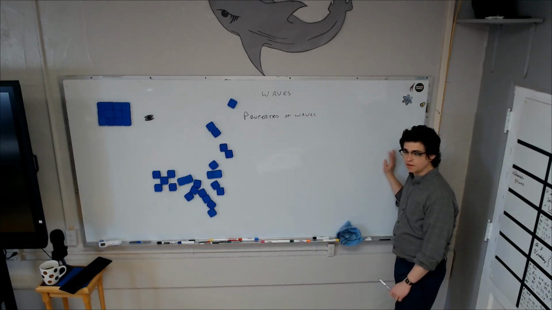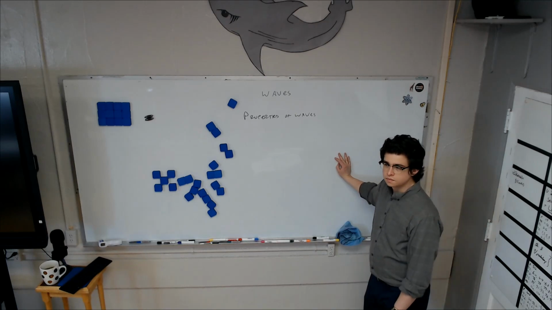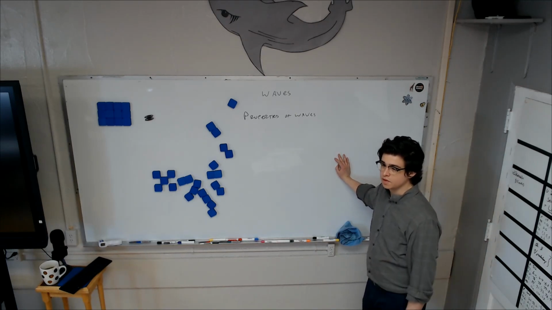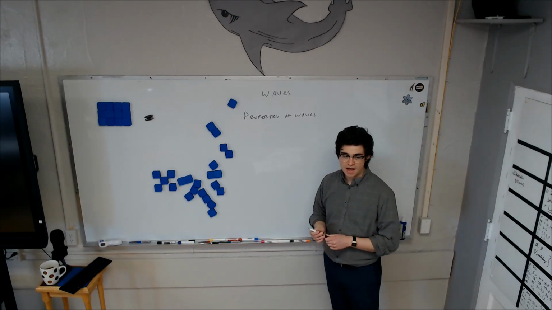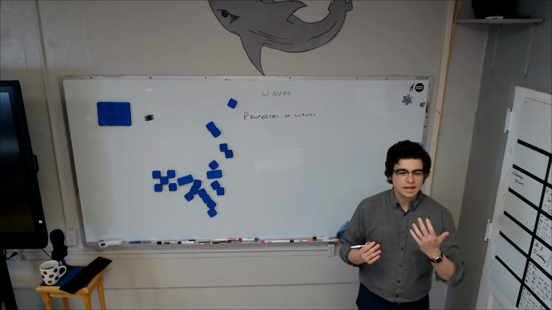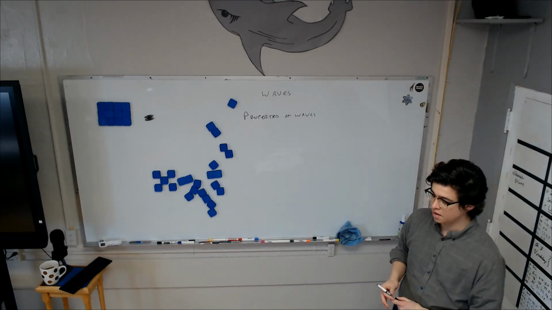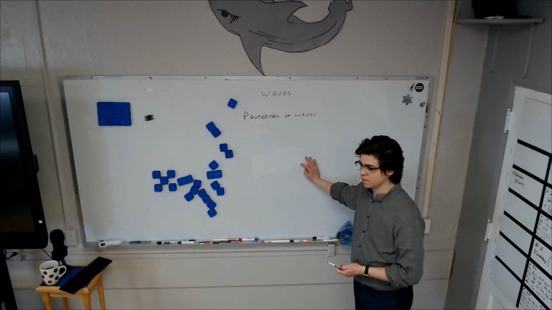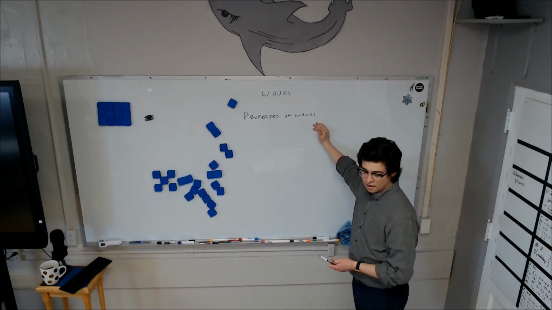What else can we measure about the whiteboard? We can measure its volume. Yeah, we can measure how much space it takes up. We can measure its mass. There's lots of things. Really, anything about an object or an entity that you can measure is some kind of property. But today we're going to be talking about the properties of waves.